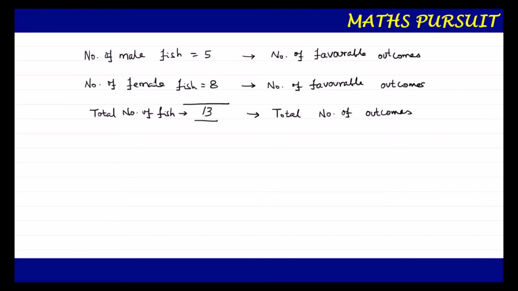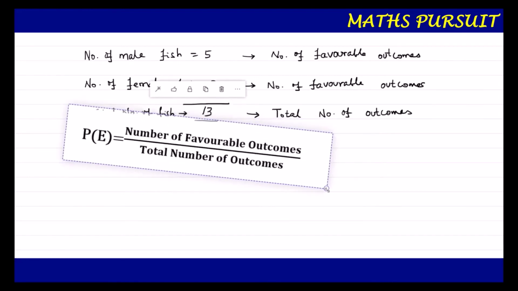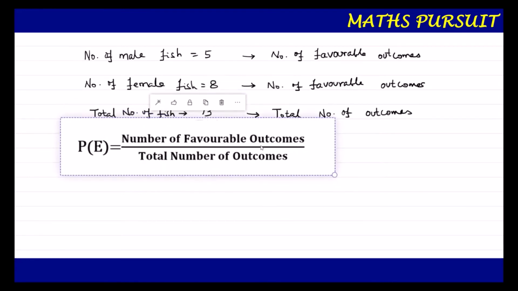The question says: what is the probability that the fish taken out is a male fish? So guys, we very well know that the probability of an event is given by P(E) is equal to number of favorable outcomes by total number of outcomes.